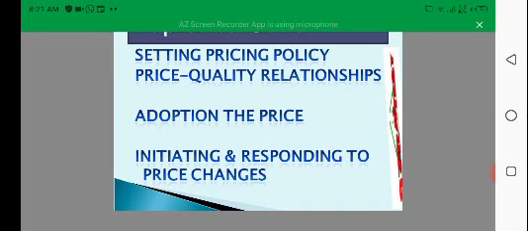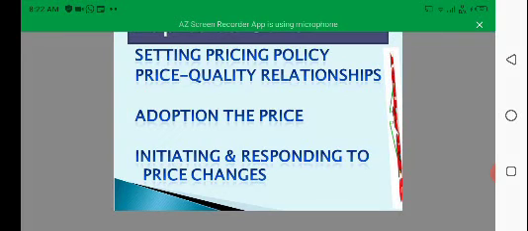This week there are 4 topics: setting price policy and the price-quality relationship. We will discuss these 2 topics this week, and adoption of the prices and initiating and responding to price change, that we will discuss next week. So let's start. First we'll begin